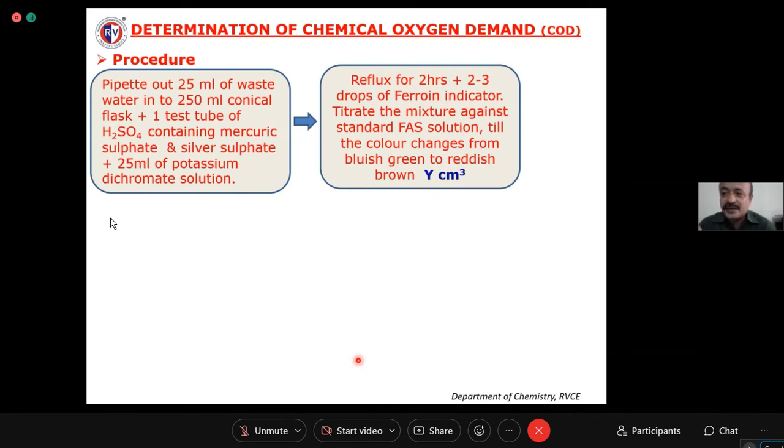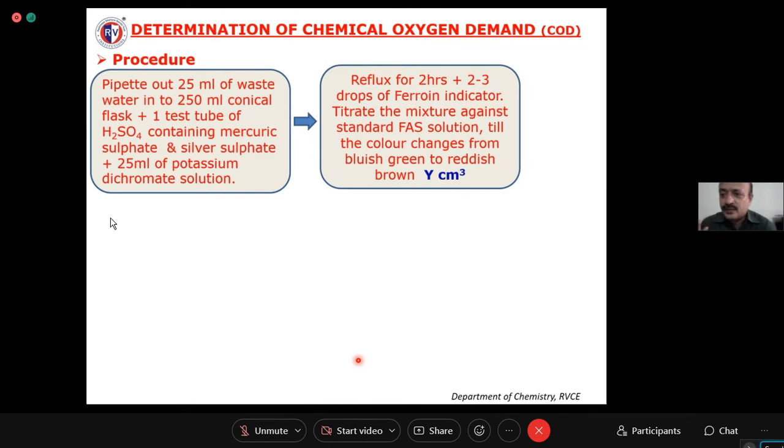So before the titration, the color of the contents present in the flask is bluish green. Now you do the titration against standard FAS solution taken in the burette, till the color changes from bluish green to reddish brown. What is the mechanism here?